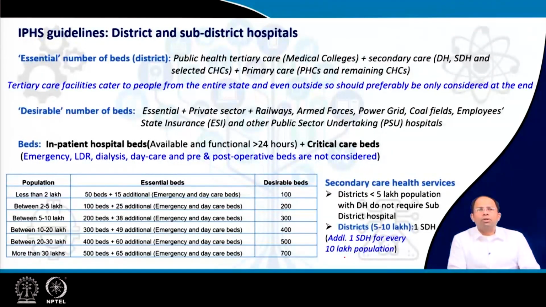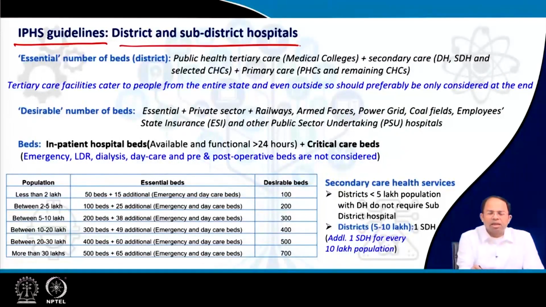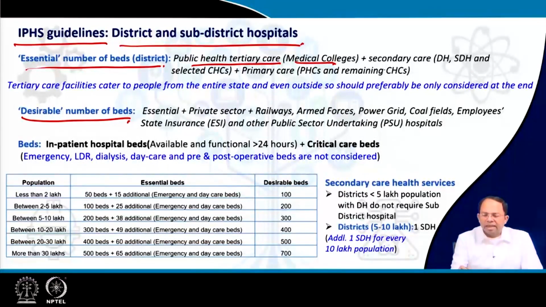So now we come to the actual guidelines, and the first set of guidelines is for districts and sub-district hospitals. Now, the essential number of beds in a district. We are talking about essential and desired number of beds. The essential number of beds should come from public health tertiary care, which are medical colleges, and secondary care facilities, which are district hospitals, sub-district hospitals, and some community health centers.